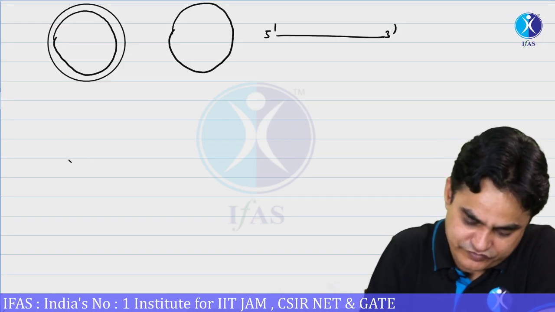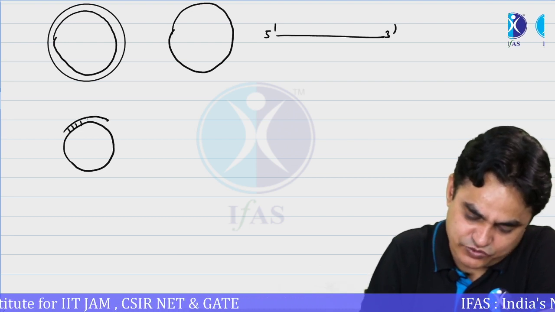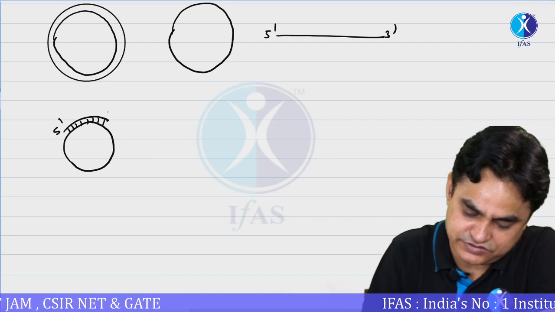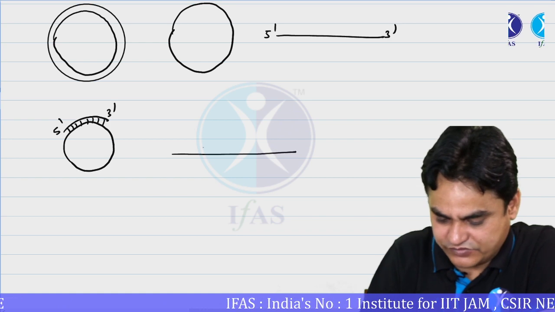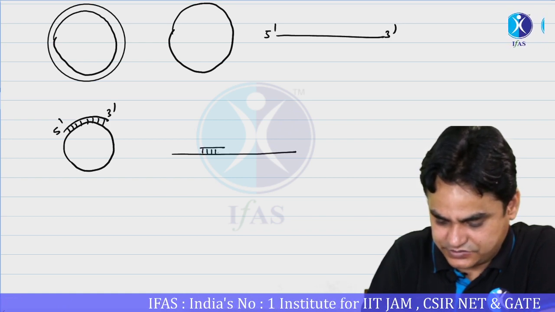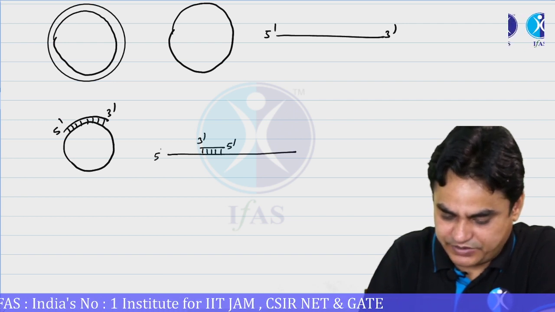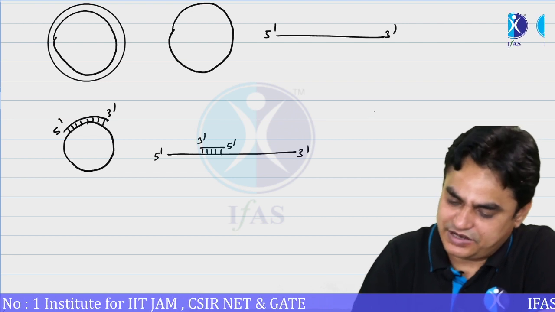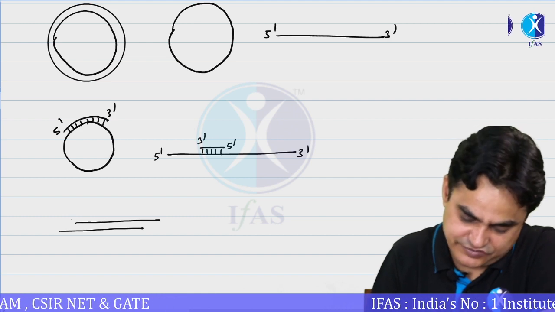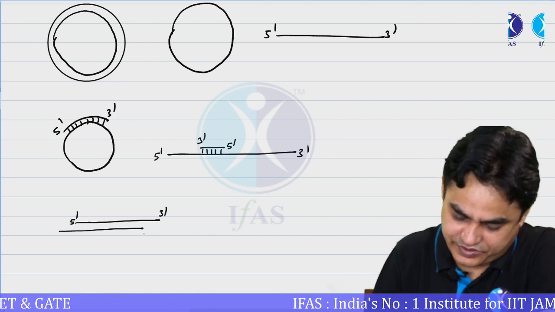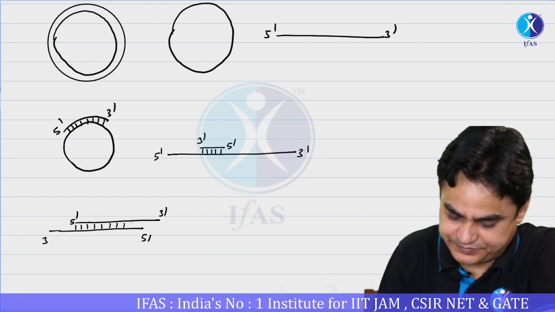Similarly, you are having a circular DNA molecule with some short DNA added to it. You are having one DNA molecule somewhat like this. This is, let's say, 5' to 3', and this is 5', this is 3', and let's say this is another scenario represented like this. This is, let's say, 5', 3', 5', 3'. This is double stranded over here.